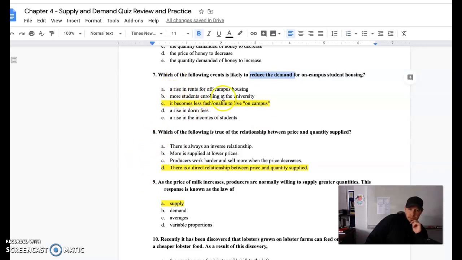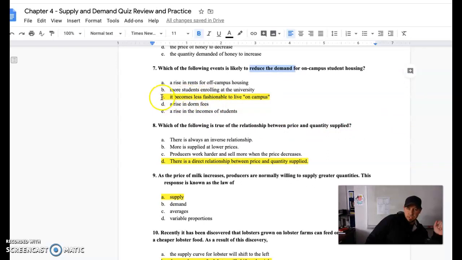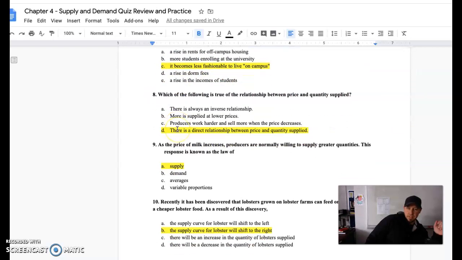More students enrolling, that's going to be an increase in market size, a shift to the right. If dorm fees become more expensive, now there'll be a smaller quantity, but this would be movement along the current curve. It would not be a shift. So the only one that works really well there is C.